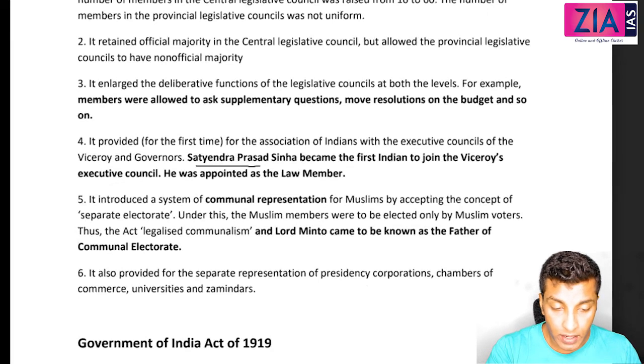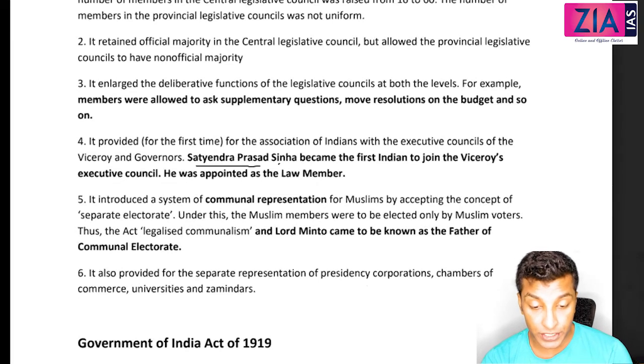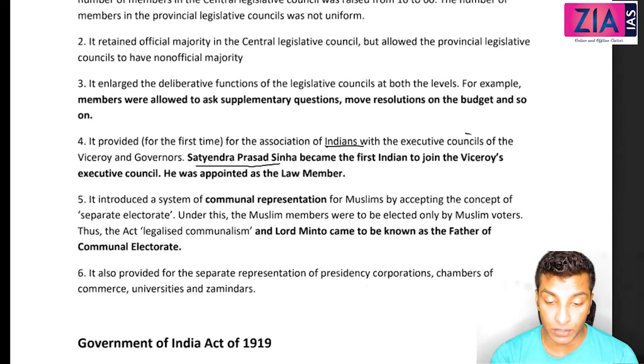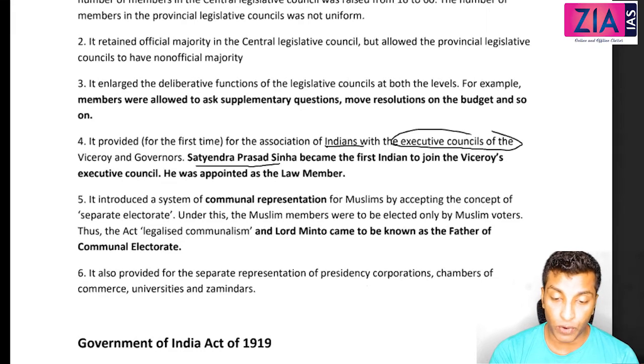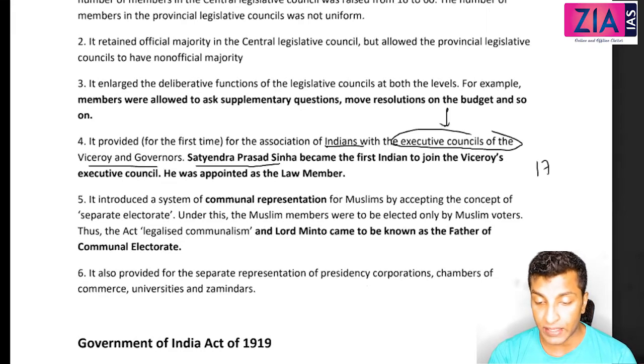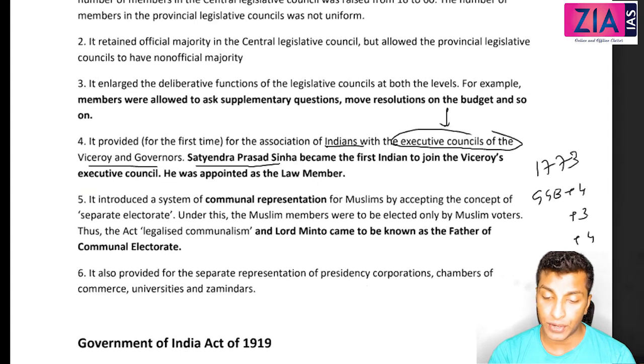I missed this point. It provided for the first time for the Association of Indians with the Executive Council of the Viceroy and the Governors. What is this Executive Council? We discussed right from 1773, Governor General of Bengal plus 4, 1784, Governor General of Bengal plus 3, 1813, again plus 4, and that is increasing anyway.